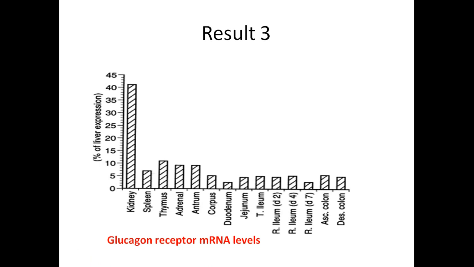As the Southern blot analysis was semi-quantitative, they used a nuclease protection assay to quantitate the relative level of gene expression, and they presented their results with this figure. This specific figure shows the glucagon receptor messenger RNA levels. The highest level was seen in liver, and the levels of the rest of the tissues were expressed in percentage of liver expression. As we can see from this graph, a relatively high level was seen in kidney tissue, which is almost 41% of the liver expression.